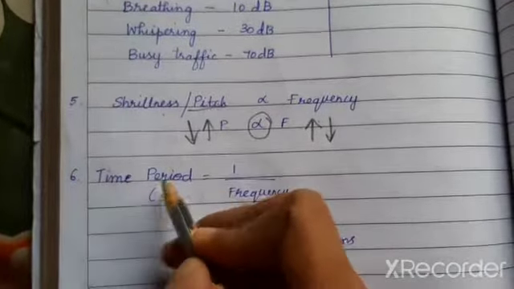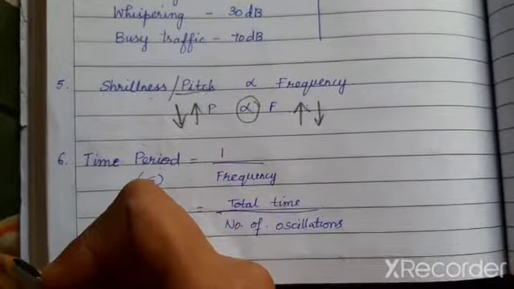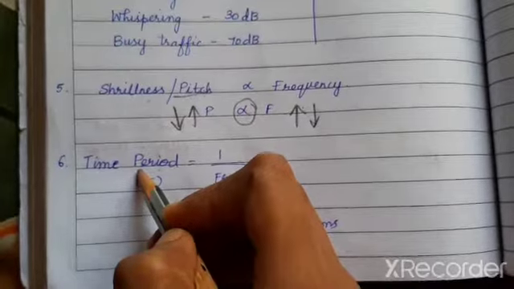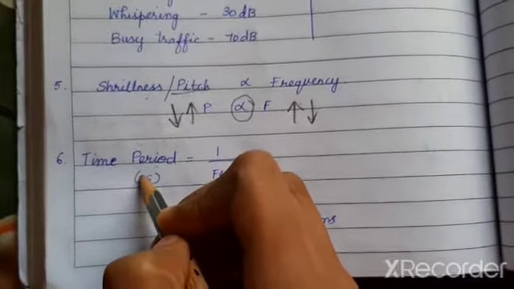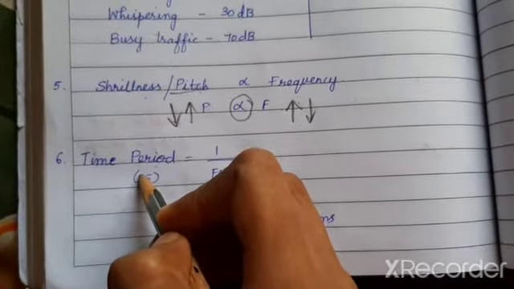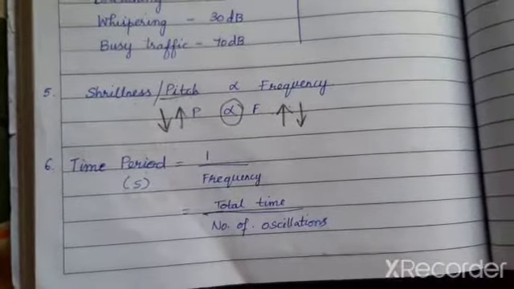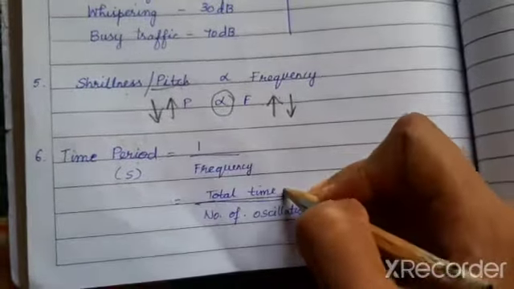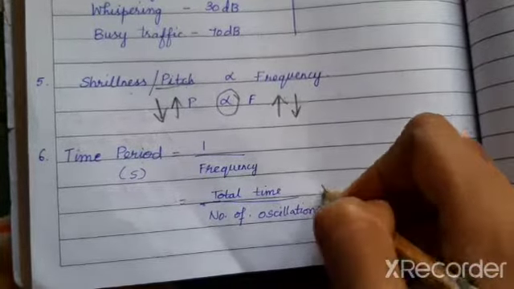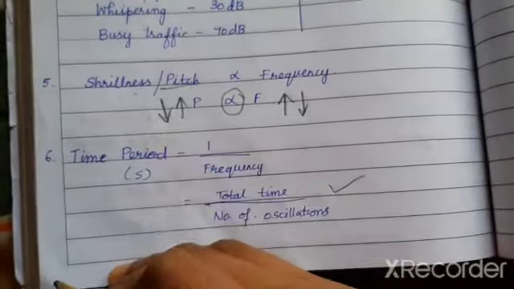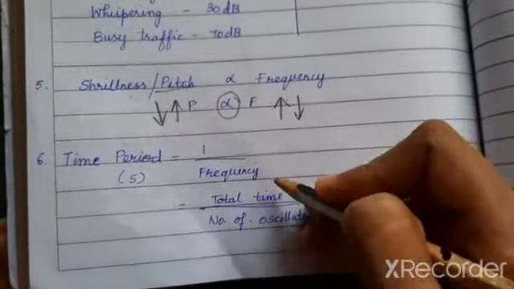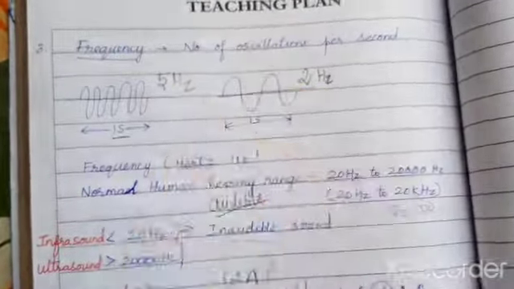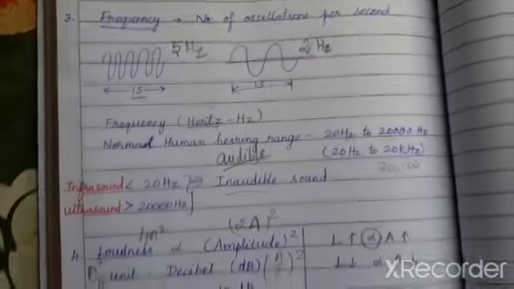Then the next property is time period. You have already learned the time period of a pendulum. That is the time taken to complete one oscillation, right? So the total time divided by the number of oscillations is the formula for time period. Now we already know that frequency is the number of oscillations per second, right?